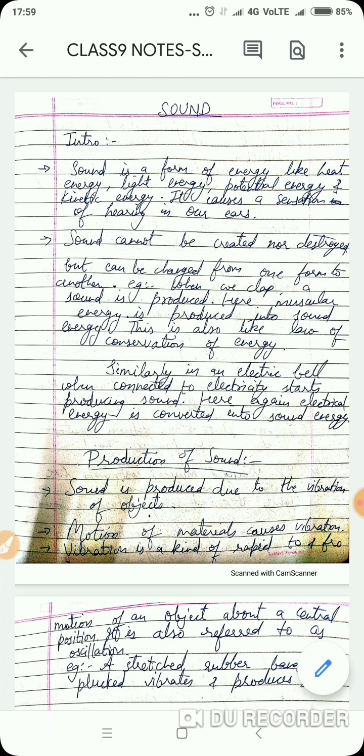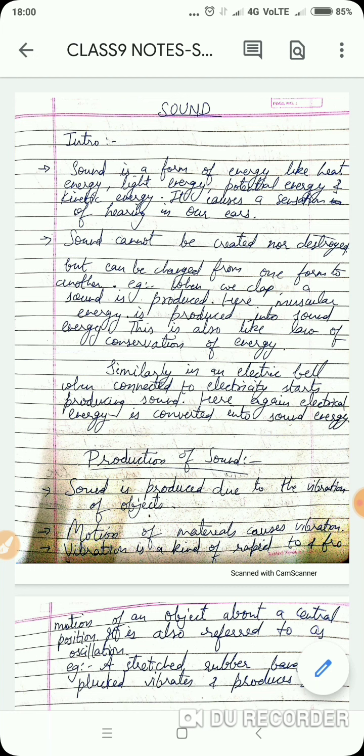Sound cannot be created nor destroyed, but can be changed from one form to another. A very simple example: when I clap, a sound is produced. What is happening over here? My muscular energy is getting converted into sound energy. So, this is also like the law of conservation of energy. Similarly, another example is an electric bell. When connected to electricity, it starts producing sound. Here again, electrical energy is converted into sound energy.